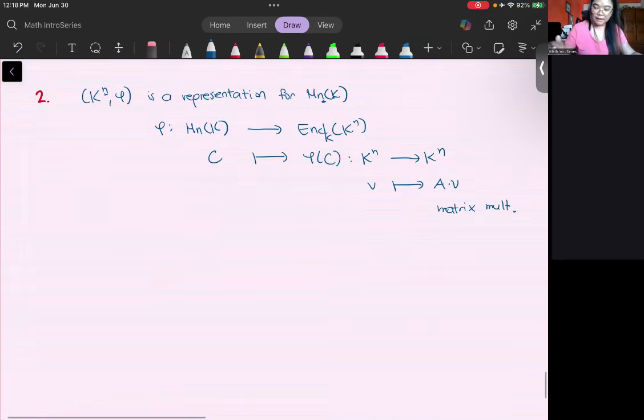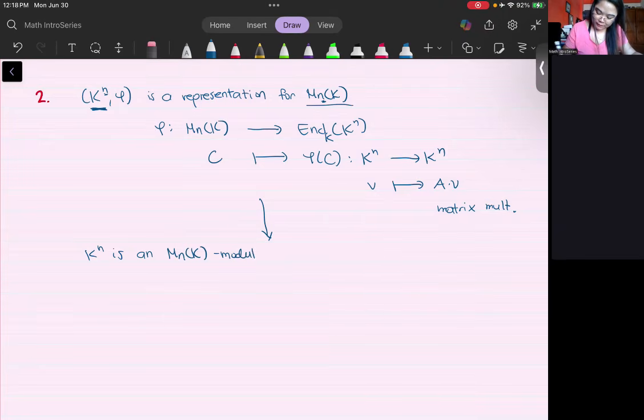And similarly, if I have a representation, according to our theorem, then we should have a module structure. Therefore, this vector space here, the n copies of your field K, would be a module over this algebra. So K^n is an M_n(K) module. So what is our action?